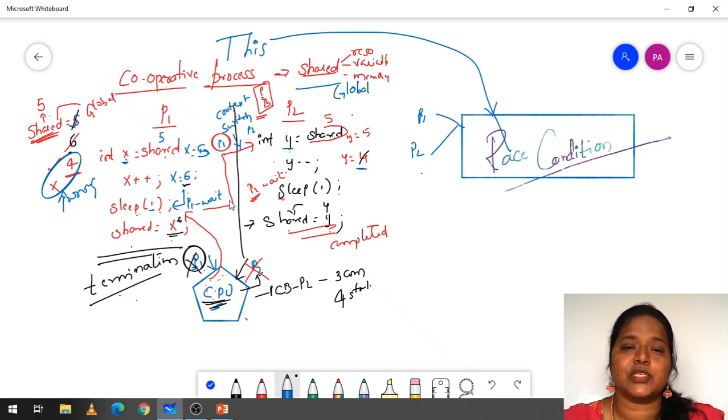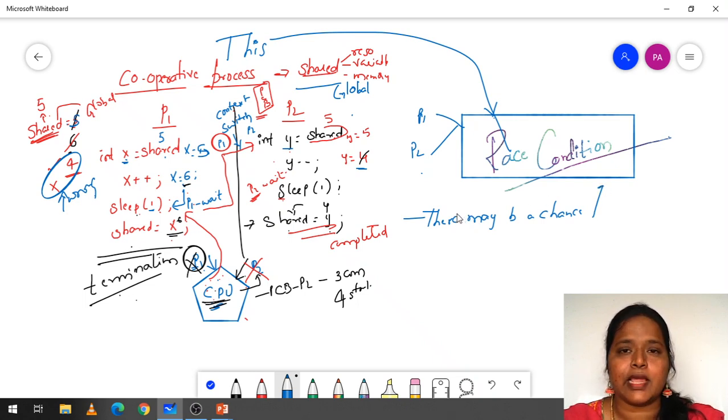There may be a chance of getting the race condition. Here you have to make a note of that.